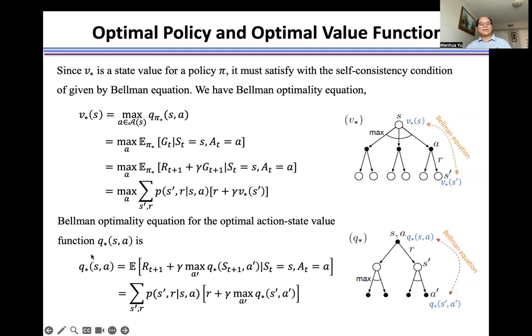For the same reason, the optimal action state value function also satisfies the Bellman equation. This optimal value at state S prime and the pair S, A still satisfy their Bellman equation.